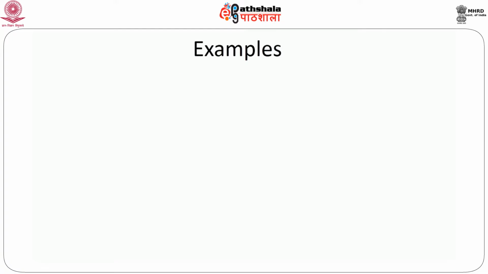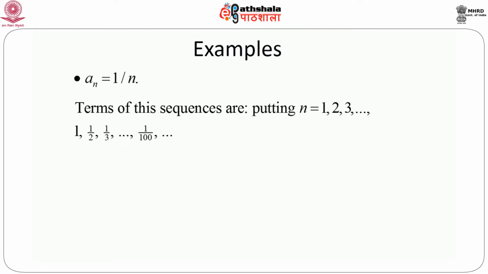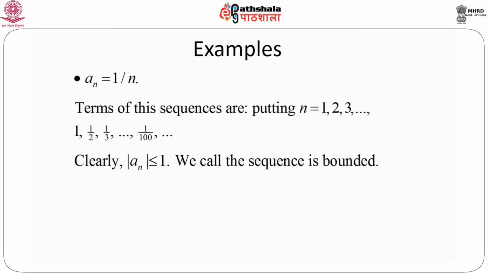Let us consider a few examples of sequence. How does it look like? First, and very common, we write an equals to 1 by n. That means if we put n equals to 1, we will get 1. If we put n equals to 2, we will get 1 by 2. Putting n equals to 3, we get 1 by 3, and so on. If we put n equals to 100, we will get 1 by 100, and so on. So these are the terms of the sequences that can be obtained by putting n equals to 1, 2, 3, and so on. Clearly, every term in the sequence, that means every number in the sequence, is less than or equal to 1. So we can immediately write that all the terms in the sequence are positive. So it is basically an less than or equal to 1.